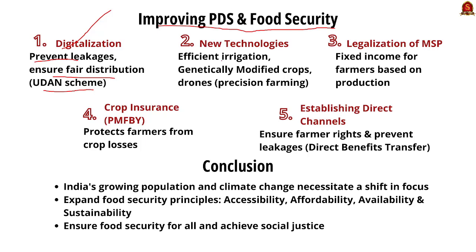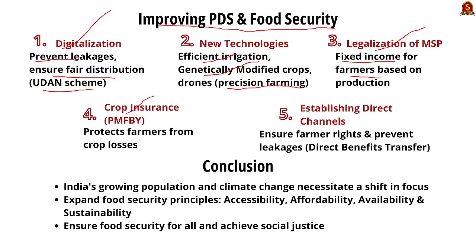The second one is the use of new technology like effective and efficient irrigation, use of genetically modified crops, and use of drones in farming. Also, shifting to precision farming methods can aid in the betterment of the Indian agricultural system and PDS system also. The third one is legalization of MSP. It can ensure fixed incomes for the farmers based on the production.